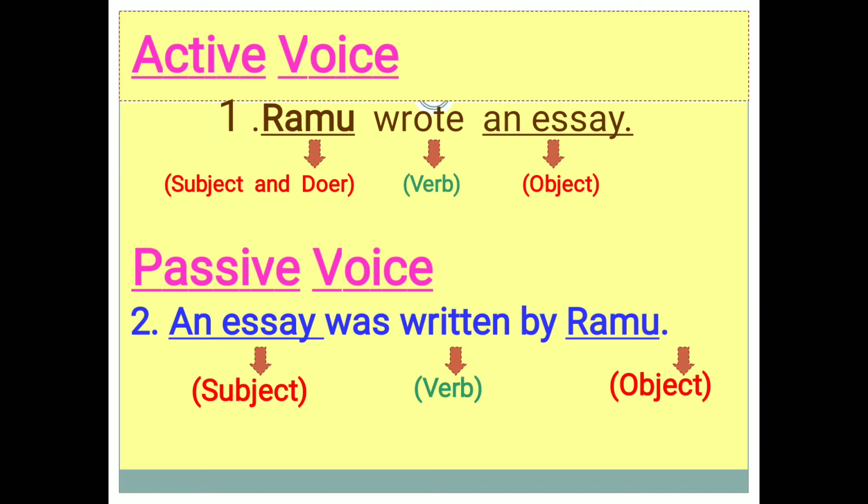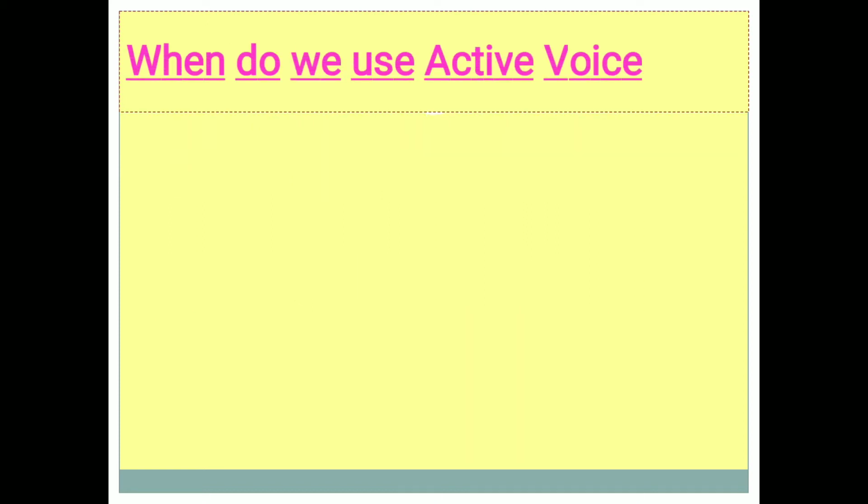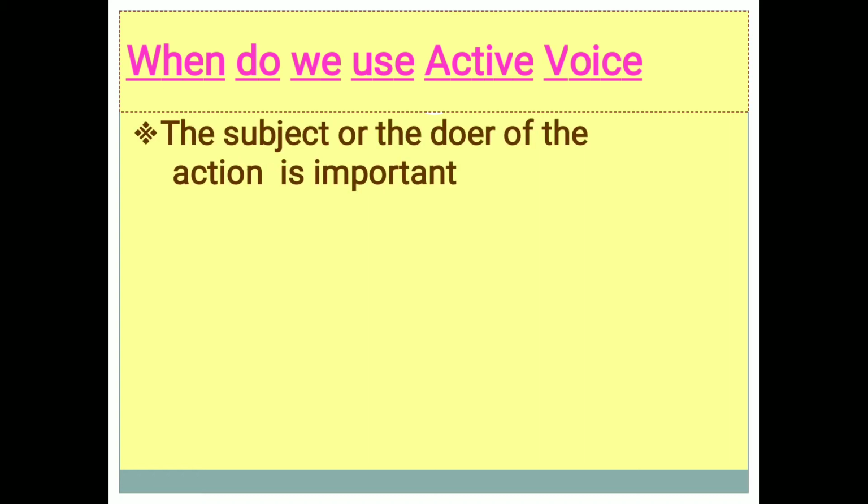You have learnt more in the previous classes about active voice and passive voice, and how to transform from active voice to passive voice. When do we use active voice? When the subject or the doer of the action is important.